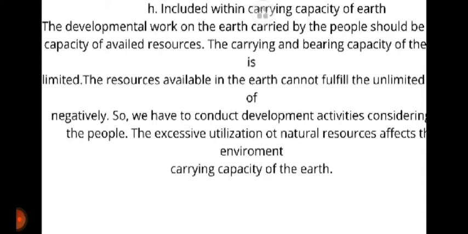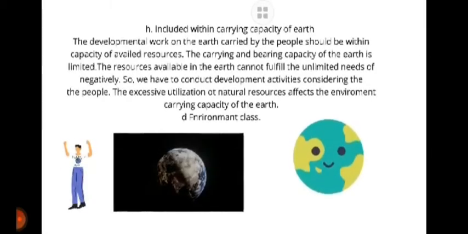Today, development work on the earth carried out by people should be within the carrying capacity of the earth, within the capacity of available resources. So we have to conduct developmental activities considering the carrying capacity of the earth.